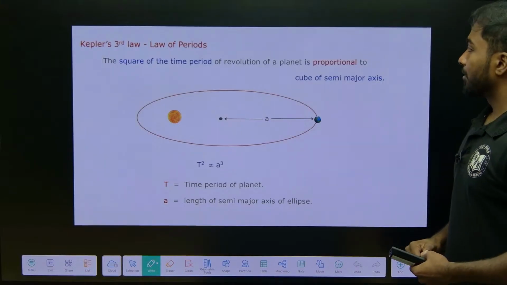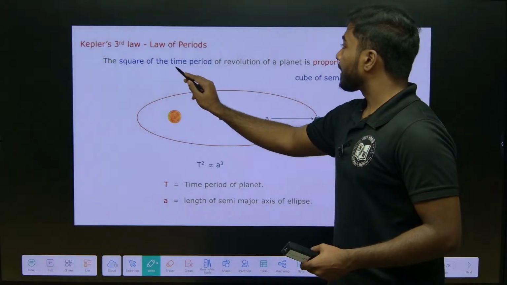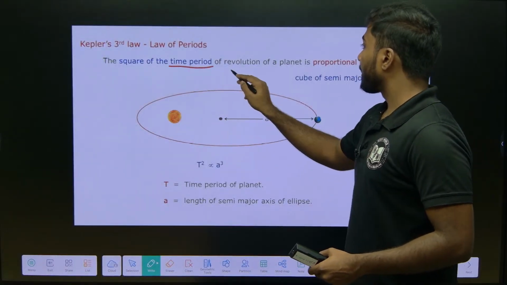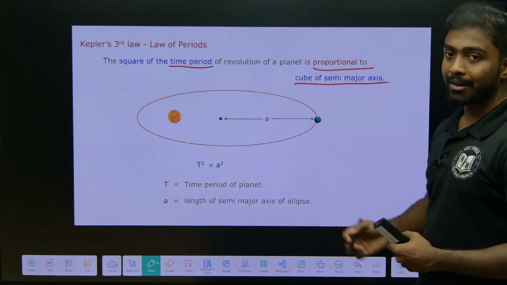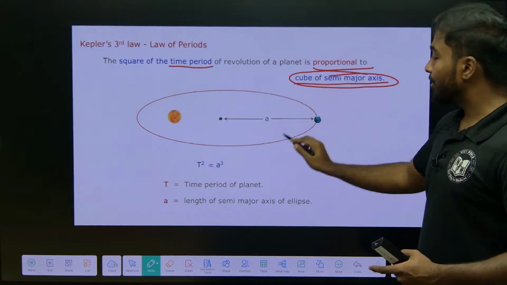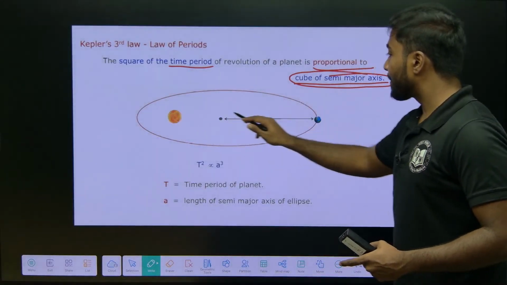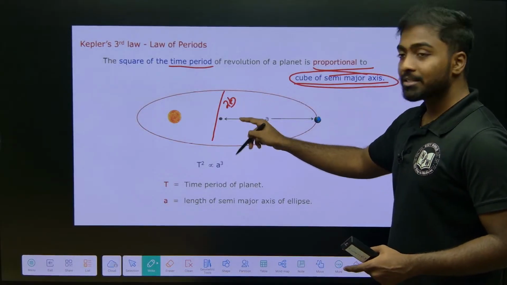Now, Kepler's third law, the law of periods. The square of the time period of revolution of a planet is proportional to the cube of the semi-major axis. We have considered the major axis as 2a and the minor axis as 2b, so semi-major means only a.